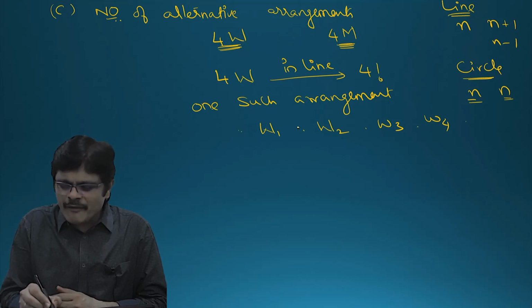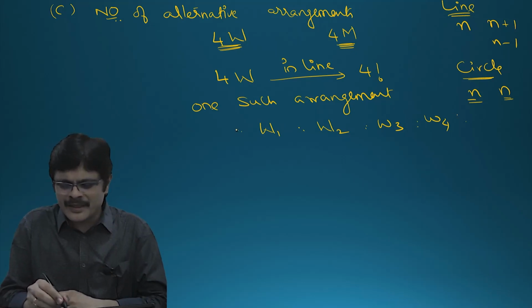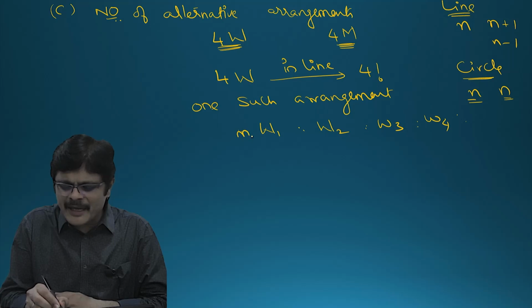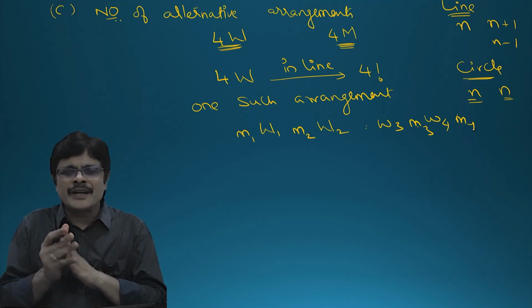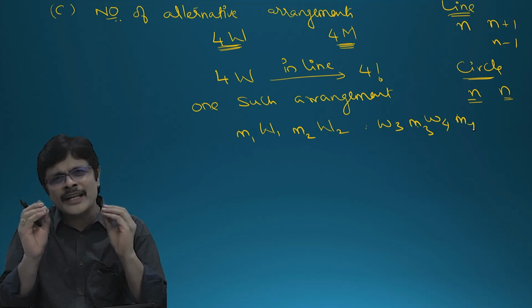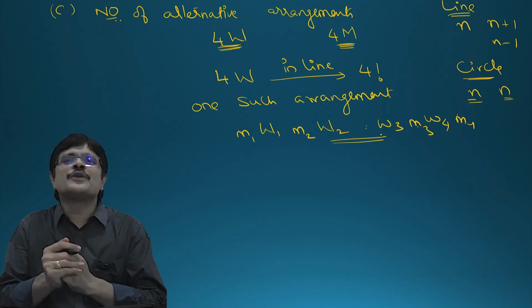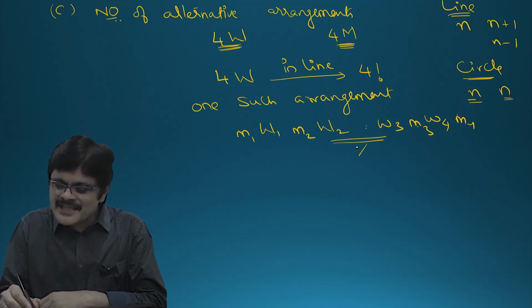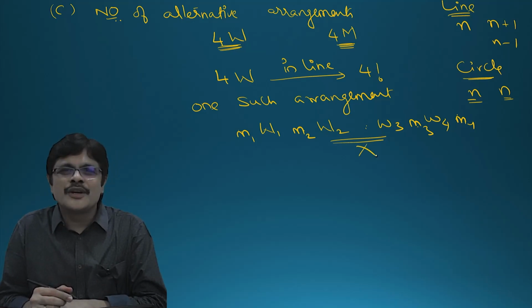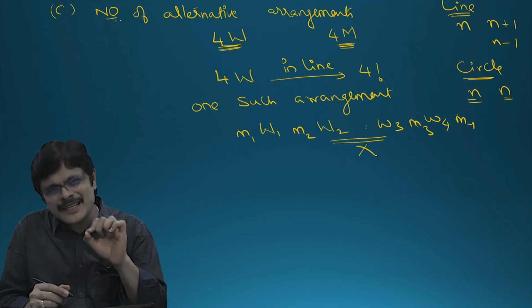Suppose out of 1, 2, 3, 4, 5, you select 4 and arrange 4 men, like M1, M2, M3, M4. Because out of 5 you are selecting 4, in those 4 you are arranging the men. What is happening? These 2 men are coming together. But you want alternate arrangements. So this is not allowed. So the previous solution is not applicable for this particular problem.